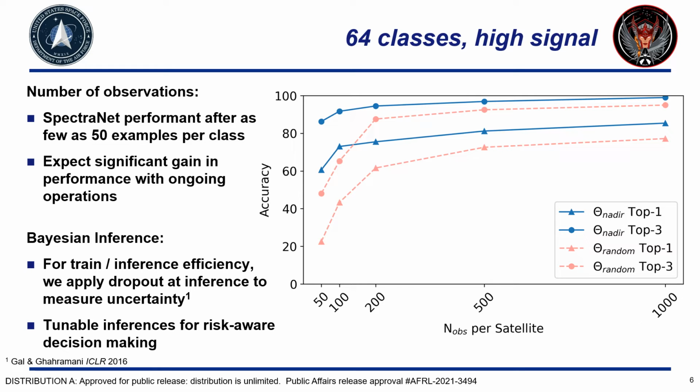To provide well-calibrated and statistically relevant inferences, we trained large ResNets with dropout during training and at inference, thus ensembling in place. Multiple inferences on a single example explore the Bayesian posteriors of class likelihood and provide tunable inferences for risk-aware decision-making.